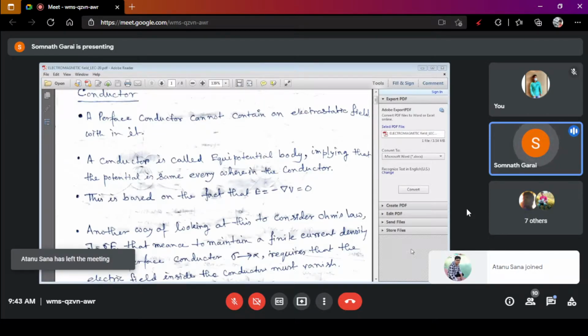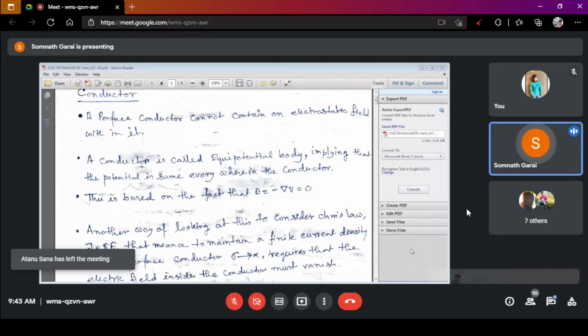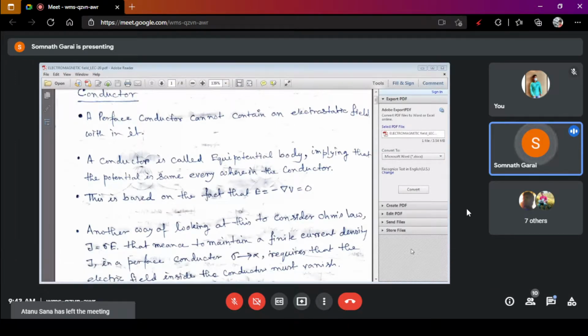Now, if you take a piece of copper wire and measure the potential of any two points of the conductor, then you see that the potential of each point is equal, right?